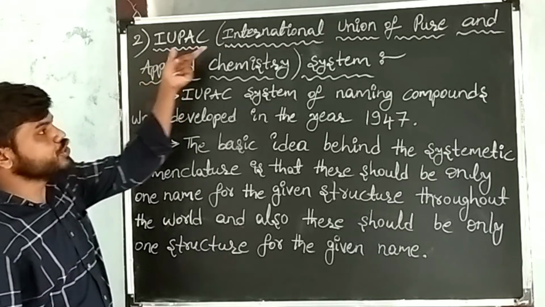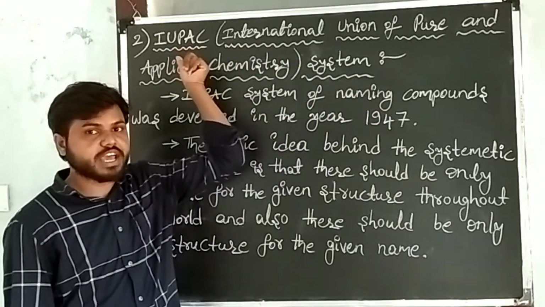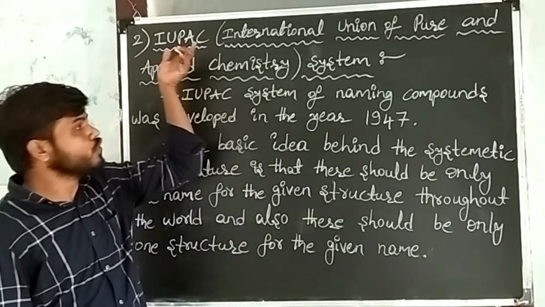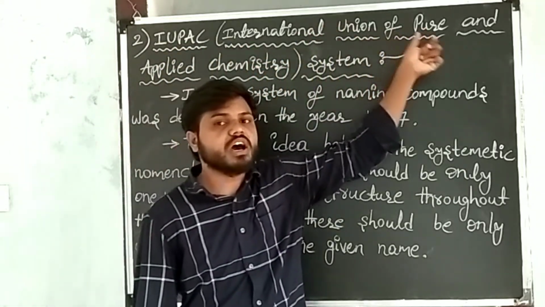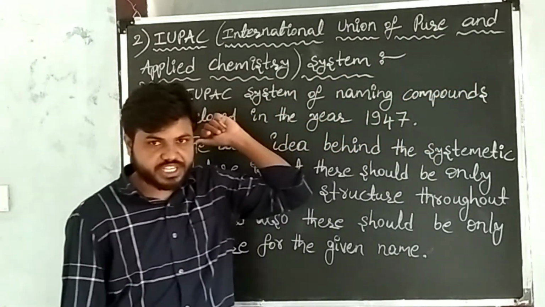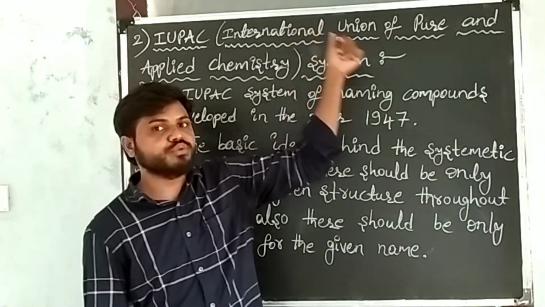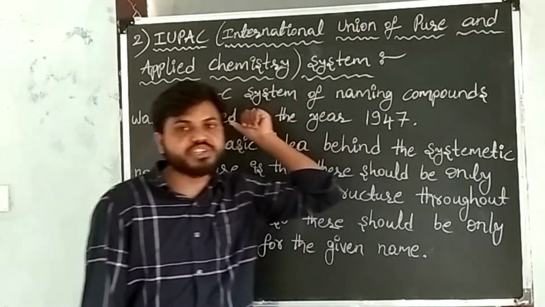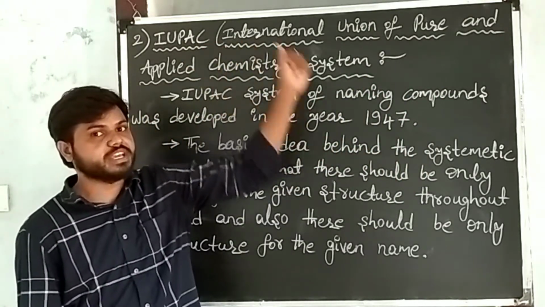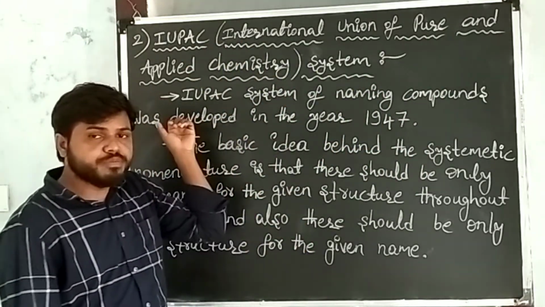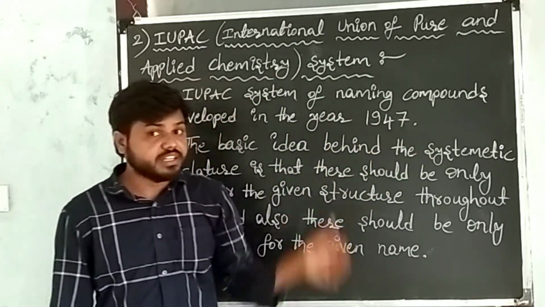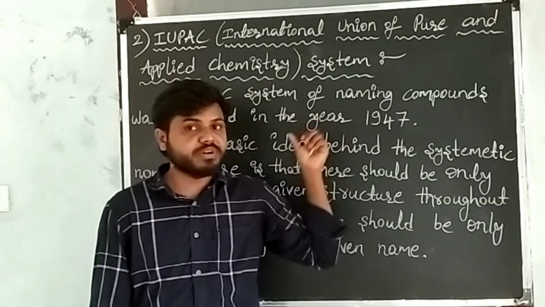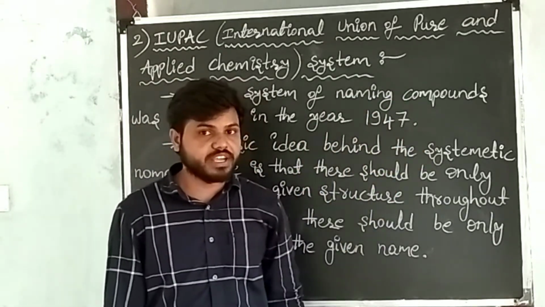Now we discuss the IUPAC system. The full form of IUPAC is International Union of Pure and Applied Chemistry. The IUPAC system was developed in the year 1947.